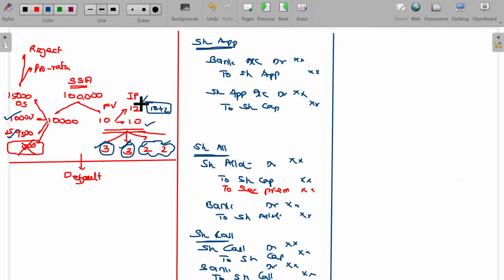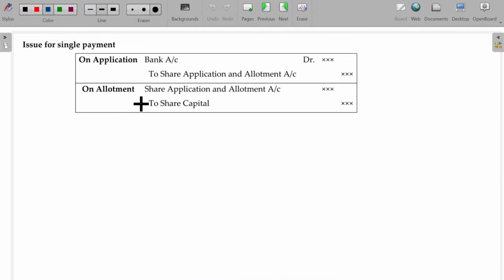So in case of under subscription, only one thing you have to do. What's that? The excess application money. You collected money only for the number of shares subscribed for. So you have to calculate all these values based on the number of shares subscribed. Okay, come on.